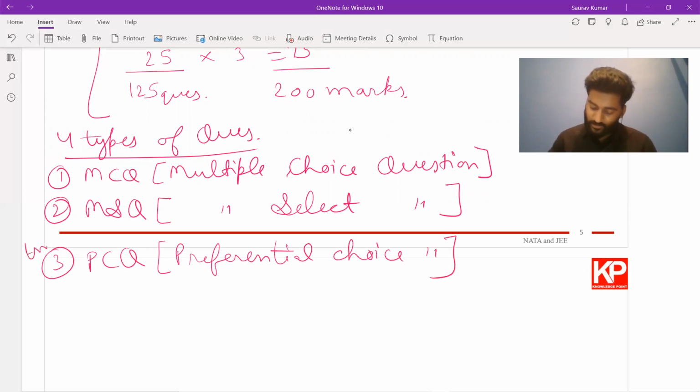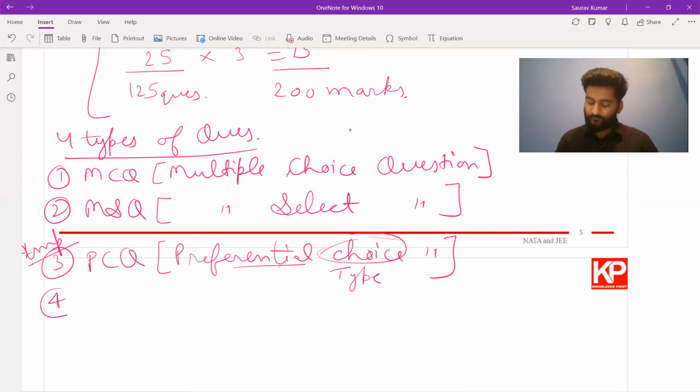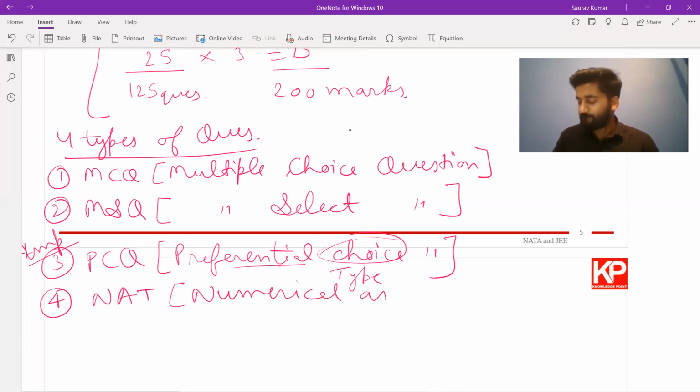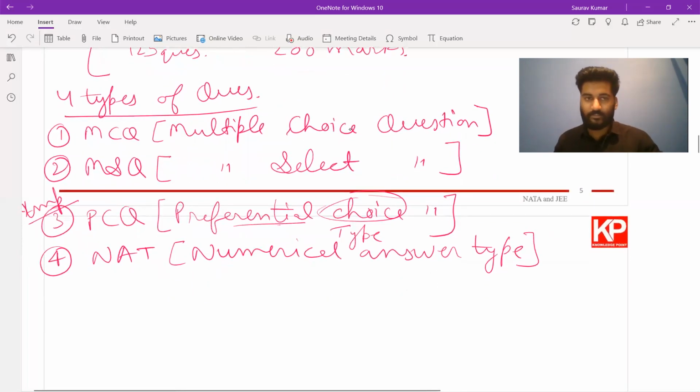This is important because this is what is new they have introduced. In 2020, they referred to it as preferential type question. This year, they have changed it to preferential choice question. And the fourth one is NAT, that is numerical answer type. So these are the four types of questions that you can expect in your NATA.